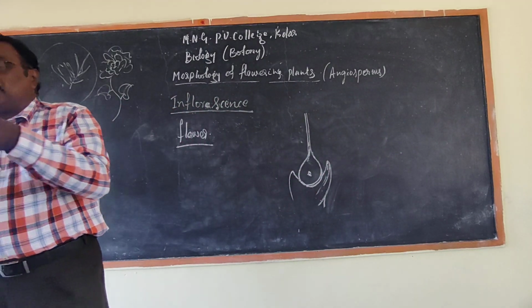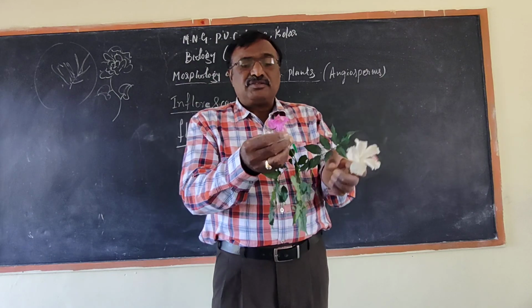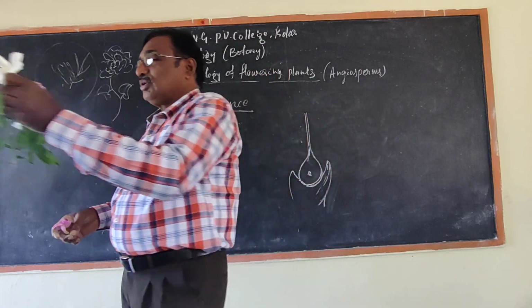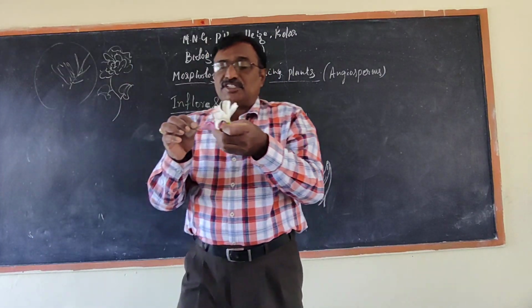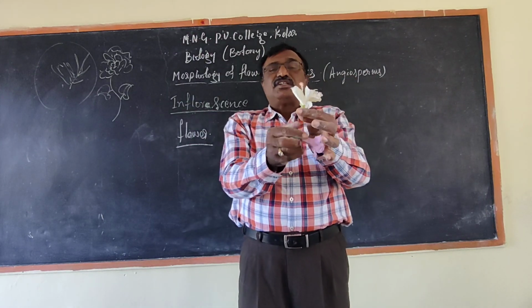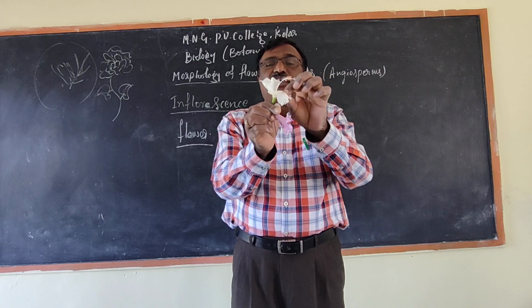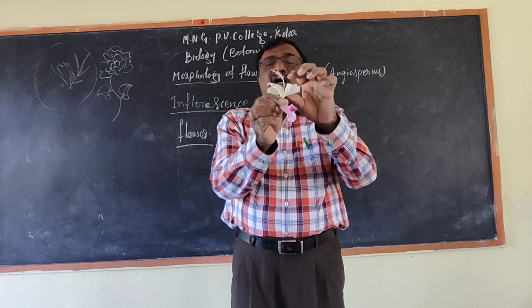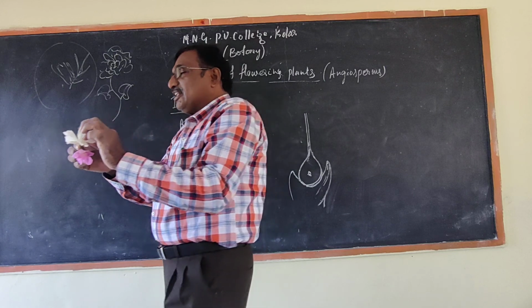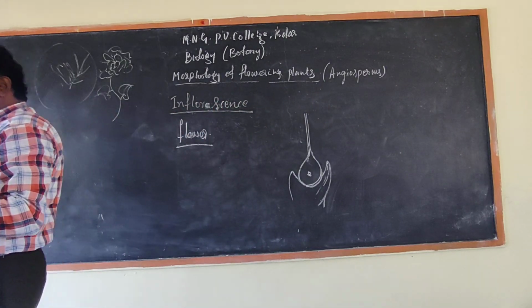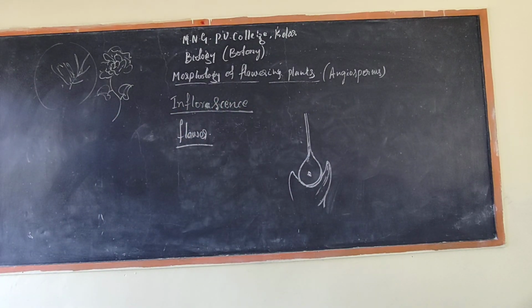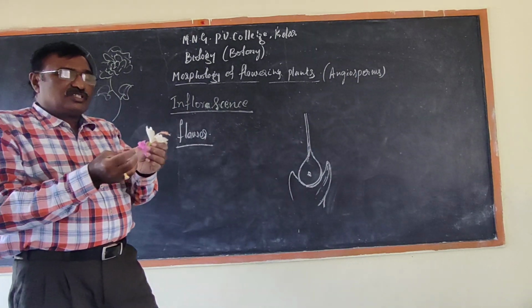See, this is petals. It is a single one. Here there is no dividing. It is totally single. Here it will be different. We commonly call it the arrangement of petals. The arrangement of petals is called aestivation.